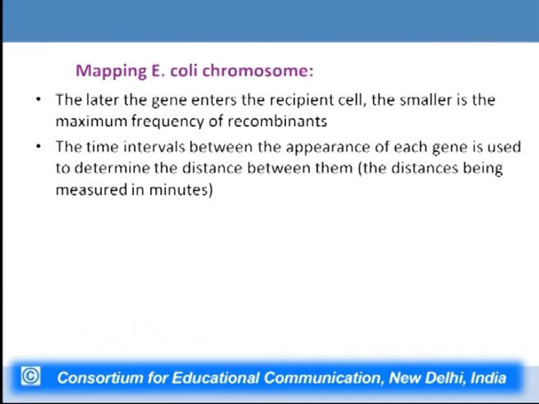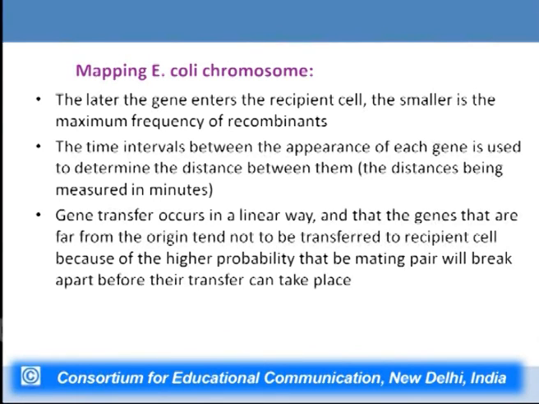The later the gene enters the recipient cell, the smaller is the maximum frequency of recombinants for that particular gene, and the time interval between the appearance of each gene is used to determine the distance between them, and the distance is measured in minutes. And gene transfer always occurs in a linear fashion, and the genes that are far from the origin tend not to be transferred to the recipient cell because of the higher probability that the mating pair will break apart before the transfer can take place. So, F minus cells rarely receive the entire F factor and they always stay F minus and never become F plus.